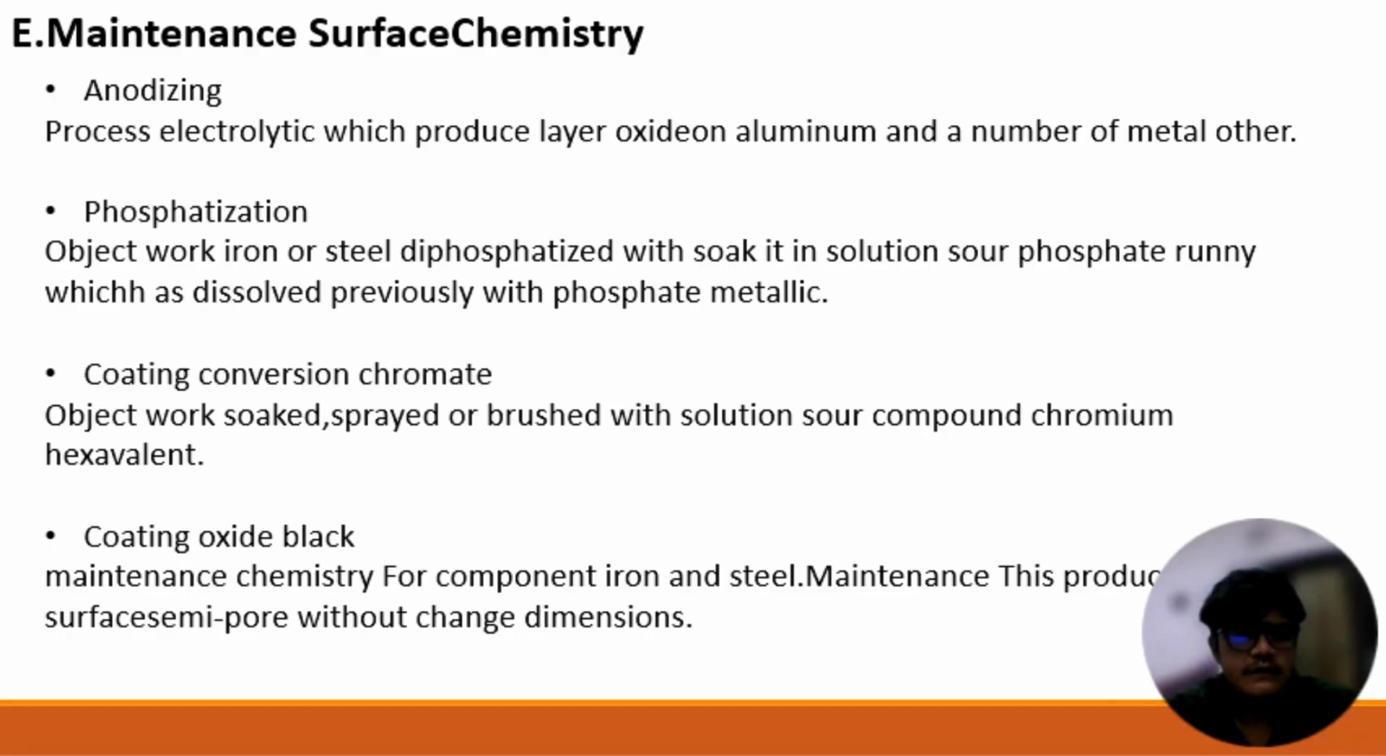For the third point, chromate conversion coating. In chromate conversion coating, the object is soaked, sprayed or brushed with a solution of a hexavalent chromium salt compound. And for the fourth point, black oxide coating. This is surface chemistry maintenance for iron and steel components.